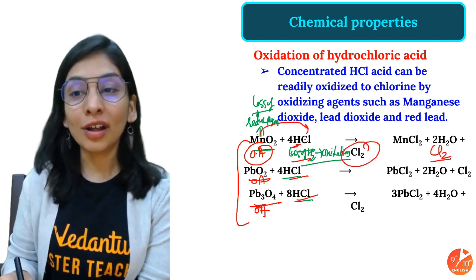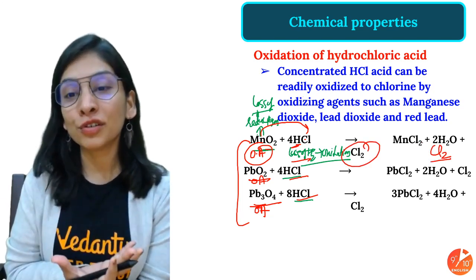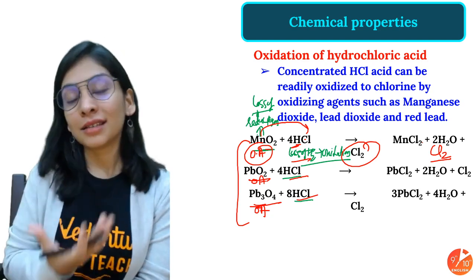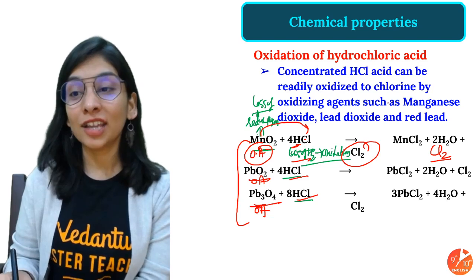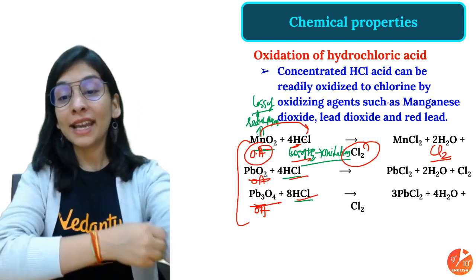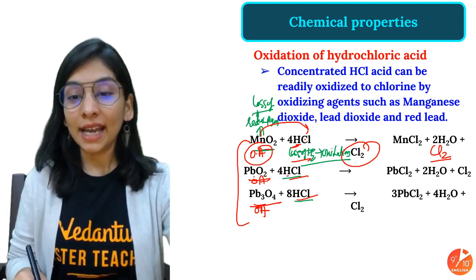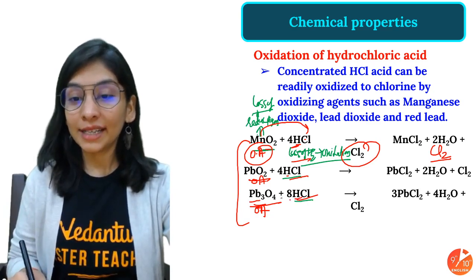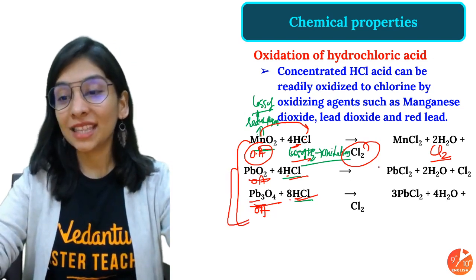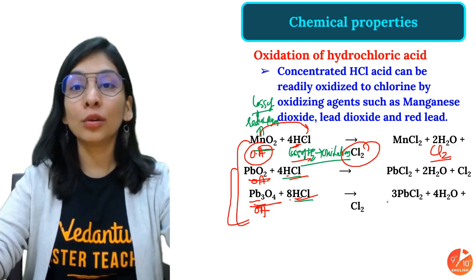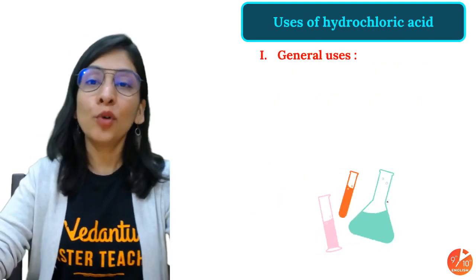Okay, look at this. Concentrated HCl can be readily oxidized to chlorine, with loss of hydrogen from the HCl, and that is simple. Loss of hydrogen is oxidation, and that's possible with oxidizing agents like manganese dioxide, lead oxide, and even red lead. Here also lead chloride, hydrogen and Cl2. It's just that the balancing of the reactions could change, which we can see in reactions number 2 and 3. So please follow and look at the balancing part also. All right, so these were very important reactions.